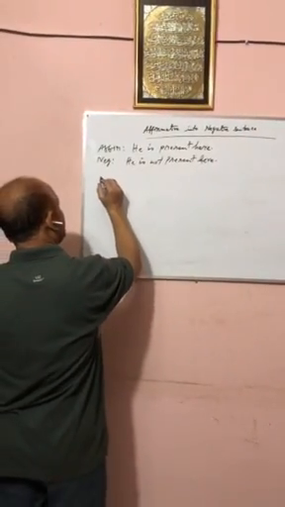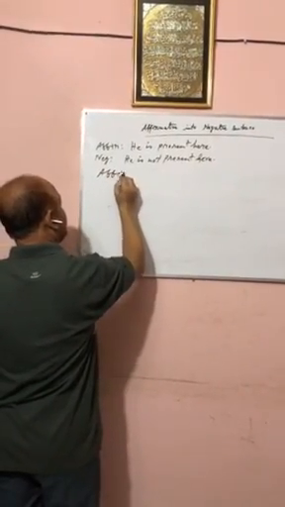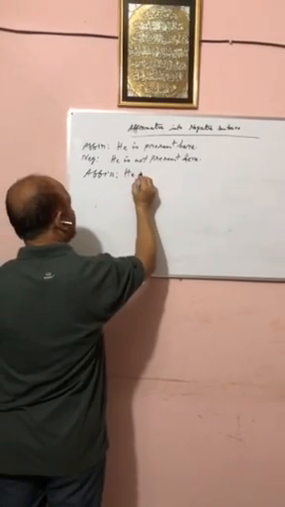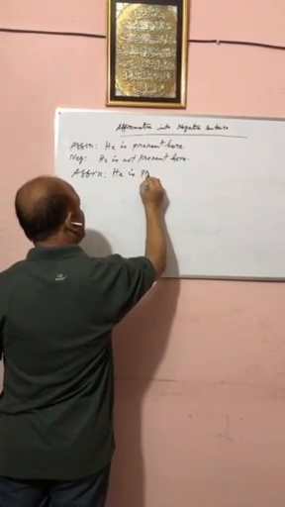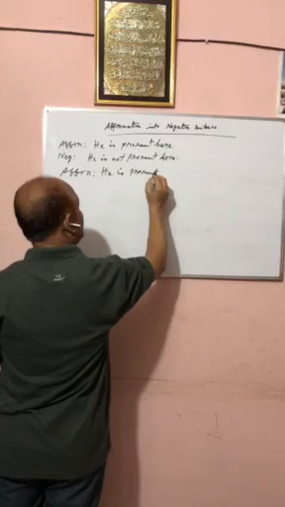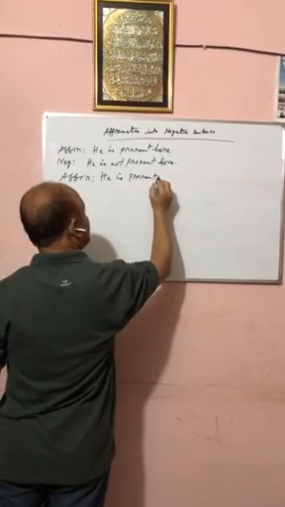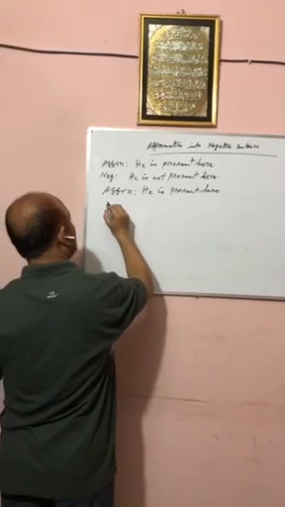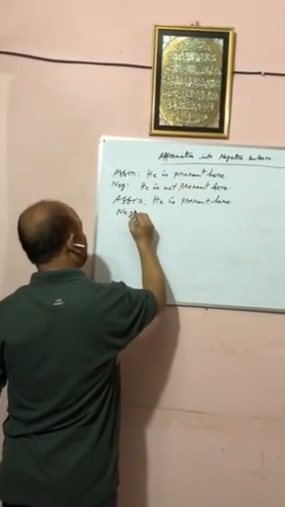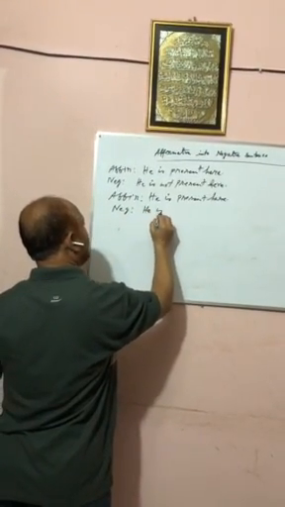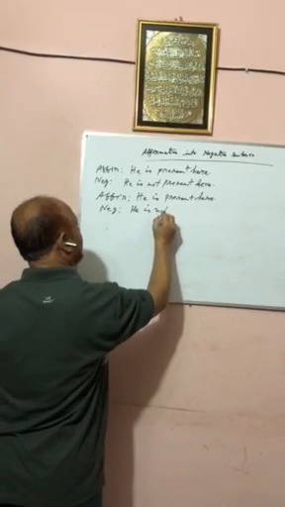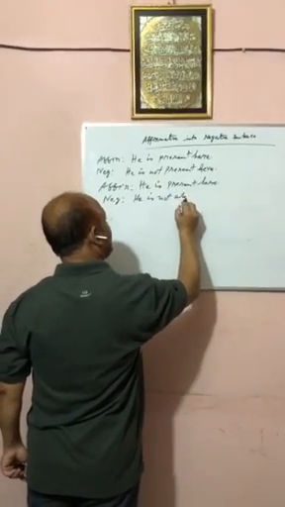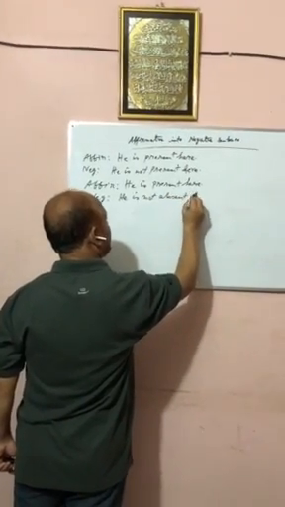Another sentence, have a look. Affirmative: He is present here. Negative: He is not absent here.